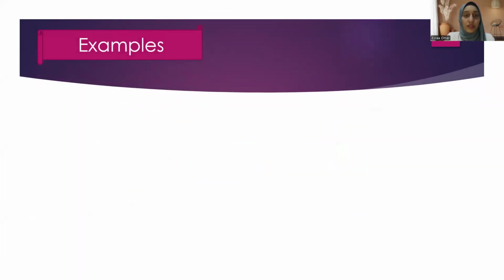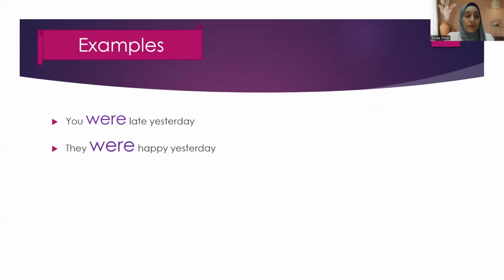Okay, let's take some examples. The first example is: you were late yesterday. So here we use were, not was, because the subject here is plural, which is you. So we have to say you were, not you was. They were happy yesterday. So we also use were here because the subject is plural.